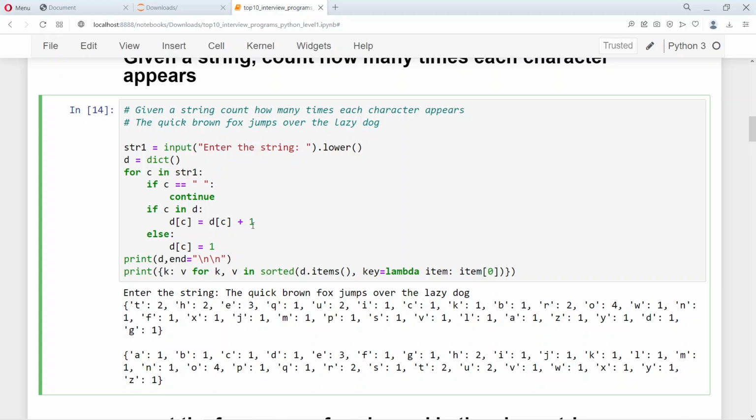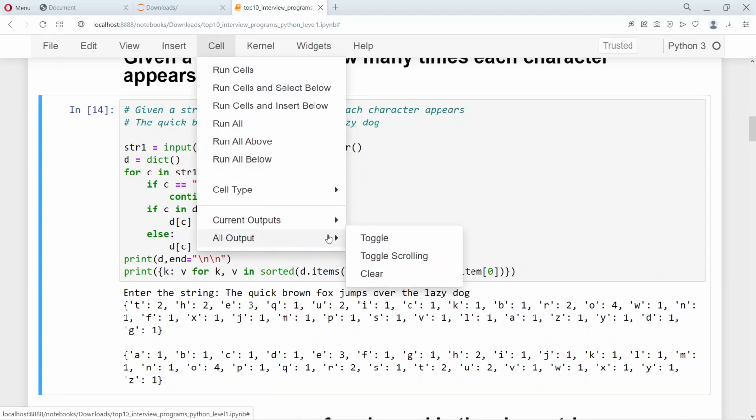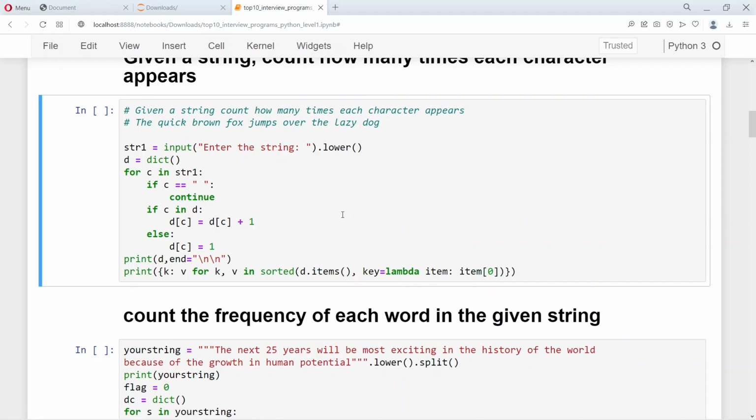Very clearly. And if there is a space, we don't count that because we don't consider space to be a part of the 26 alphabets. So we just skip that. So this is a simple but powerful program which counts the frequency of each character. I hope this makes a lot of sense.